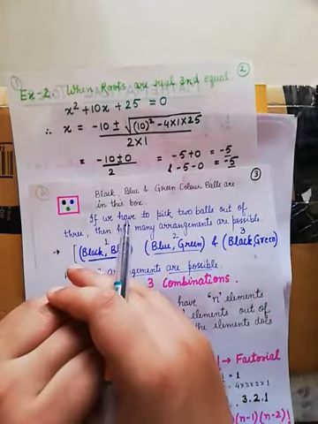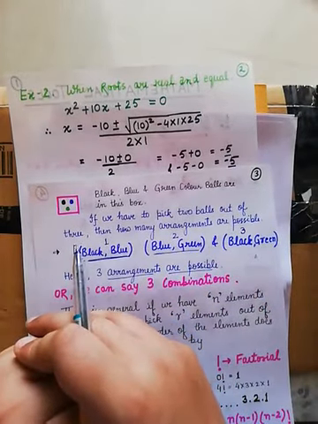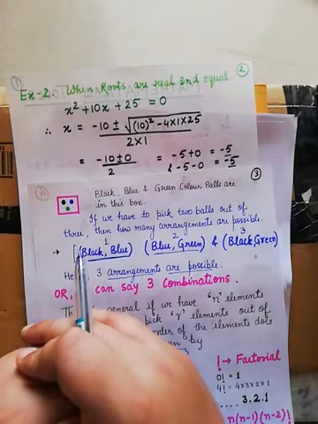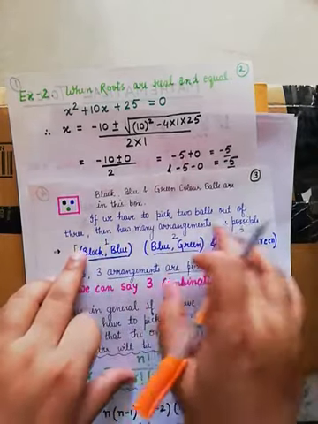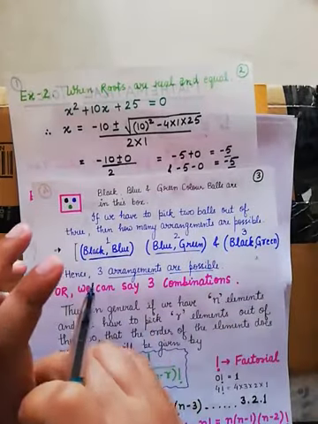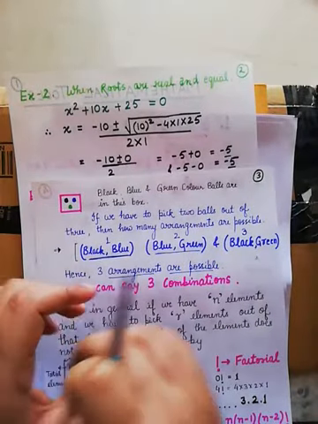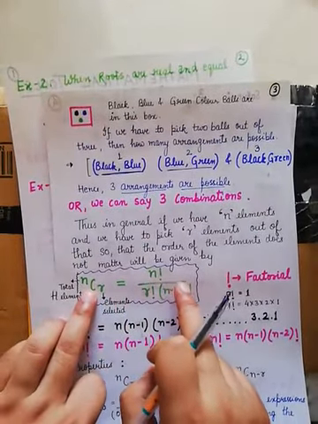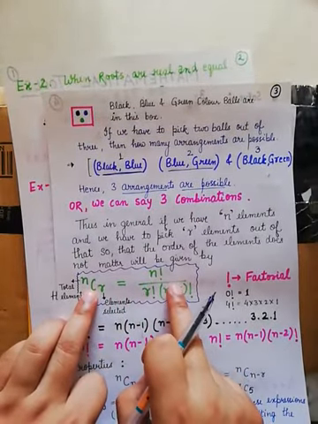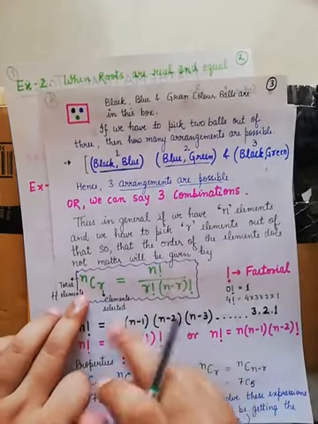But if you have a box of 1000 balls and you have to pick 25 balls, it is not possible to write out each and every arrangement. But we want to know how many types of arrangements are possible, and this formula helps us with that.